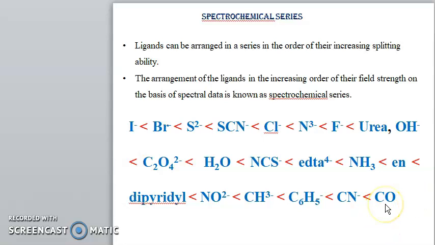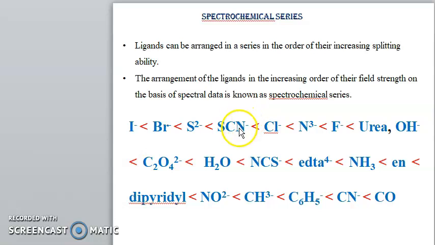So CO is the strongest field, greater than CN minus, greater than C6H5 minus, greater than CH3 minus, NO2 minus, dipyridine, greater than en, greater than ammonia, greater than EDTA, greater than NCS minus, greater than the aqua molecule, greater than C2O4 2 minus, greater than OH minus and urea, greater than F minus, greater than N3 minus, greater than Cl minus, greater than SCN minus.